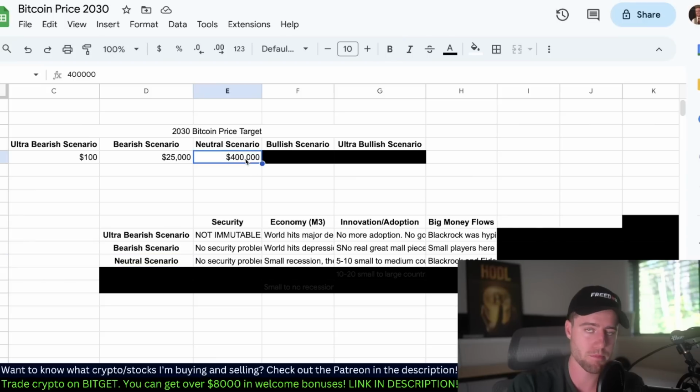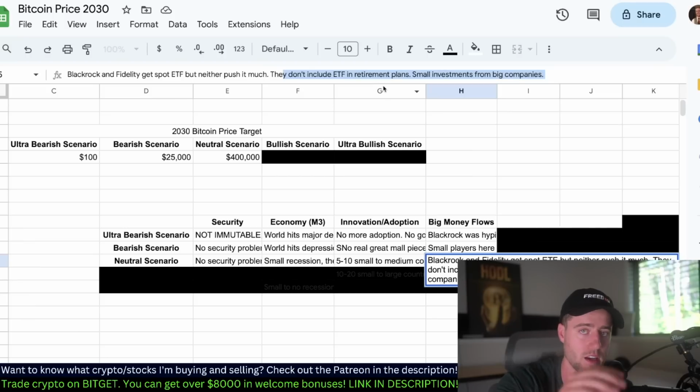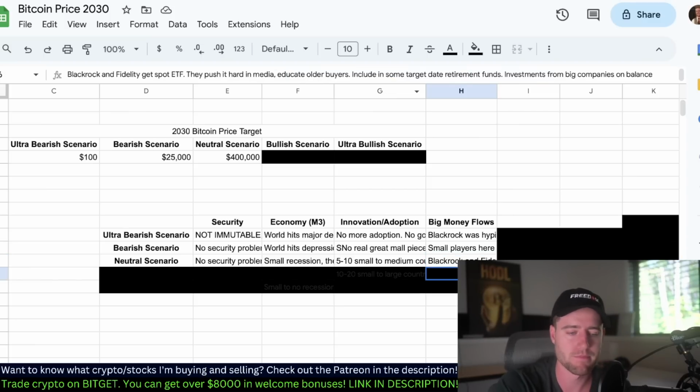This is still great price appreciation. I think a lot of us would be happy with 15x their asset price for a major asset that they're invested in. But still, I think that we could do even better than this. Big money flows. BlackRock and Fidelity get a spot ETF, but neither push it much. They don't include the ETFs or spot Bitcoin or anything in retirement plans. Bitcoin gets small investments from big companies, maybe some bigger companies like Tesla add it, but not very much, that kind of thing.